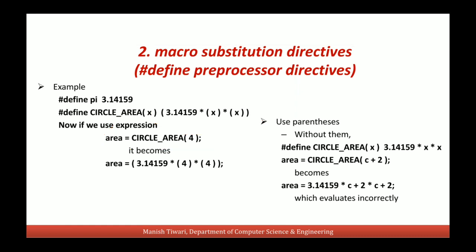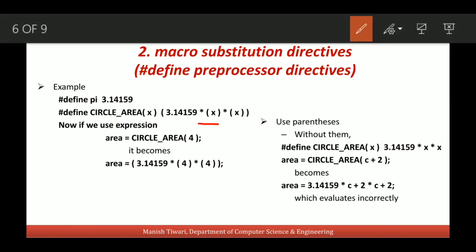The use of this parenthesis is very important here. You see, we always write this parameter inside these braces. Suppose we are not using them. Here you can see that this macro is defined like this. So we are not using this x inside a bracket. And suppose we use the statement area = CIRCLE_AREA(c + 2) in our program.